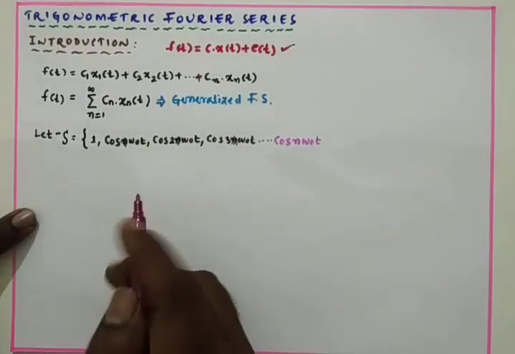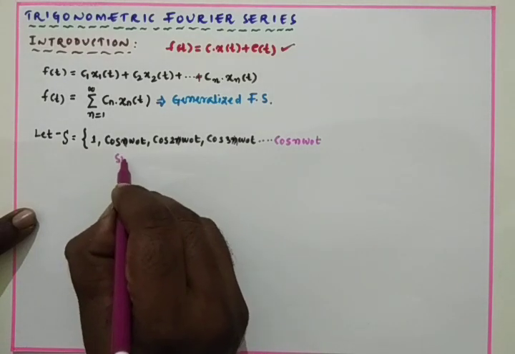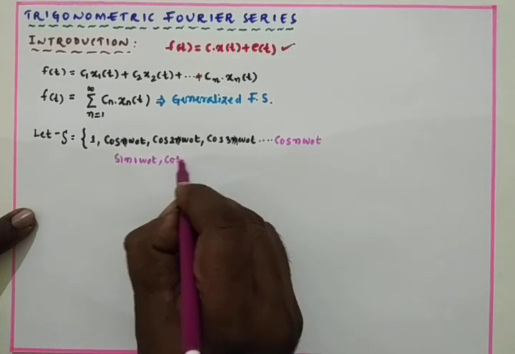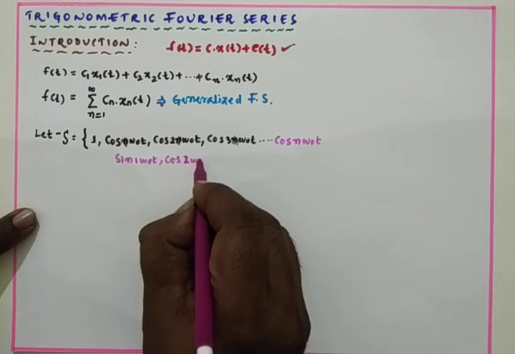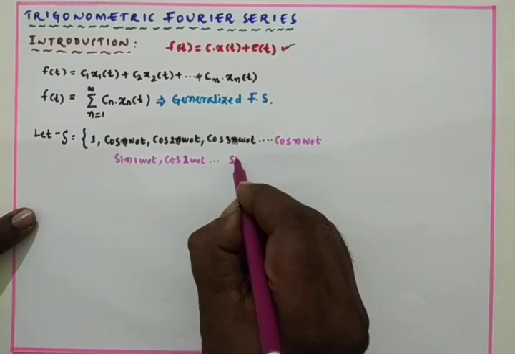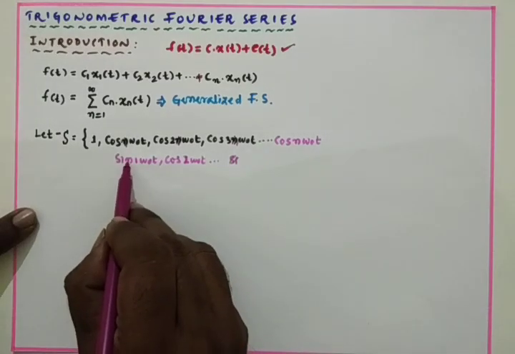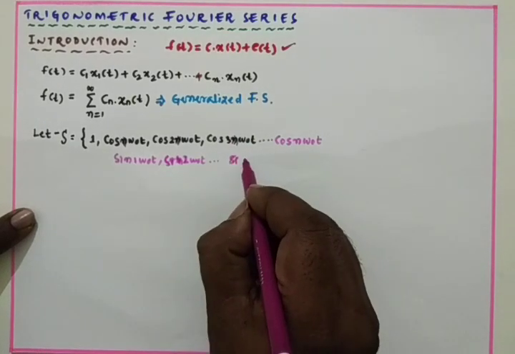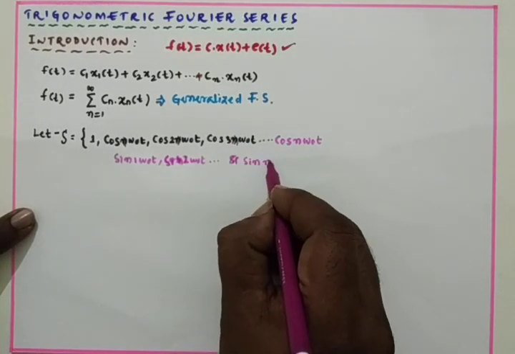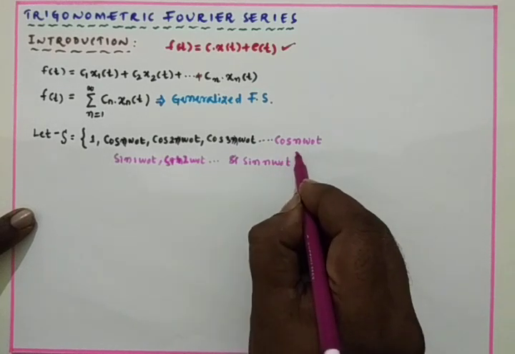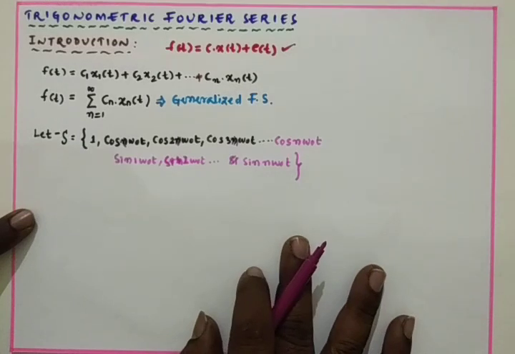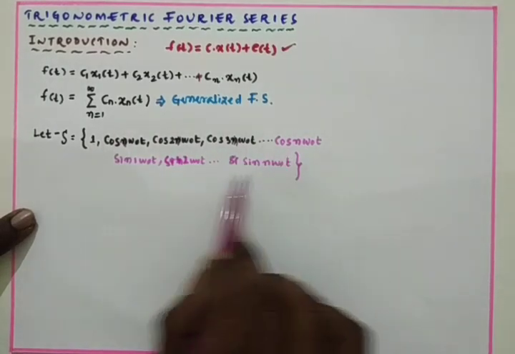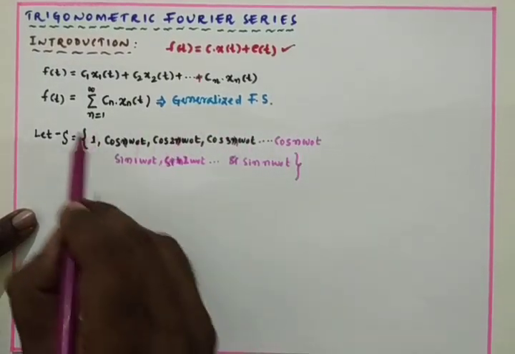In this set we have the sine functions also: sin 1 omega naught t, sin 2 omega naught t, and so on, and the last one is sin n omega naught t. So this is the set I have. This is one signal, second, third, like that, it has n number of signals, and all these signals we are calling a set.